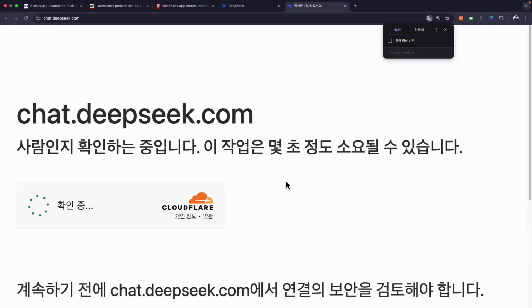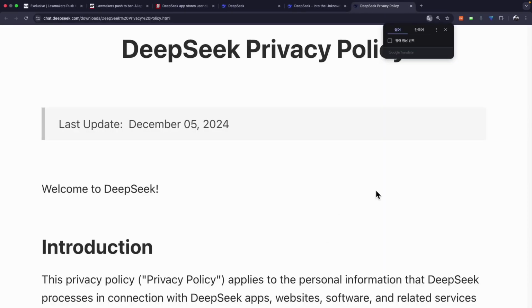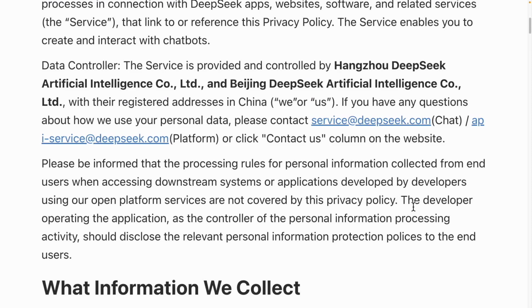If you visit the DeepSeek homepage, click on Start Now, and then navigate to the privacy policy, you will notice that they have released this model as open source. Developed by developers, so this has been released as an open model, right? When you take this and modify it to function as an open platform, the specific privacy policies that were in place will no longer be applicable.